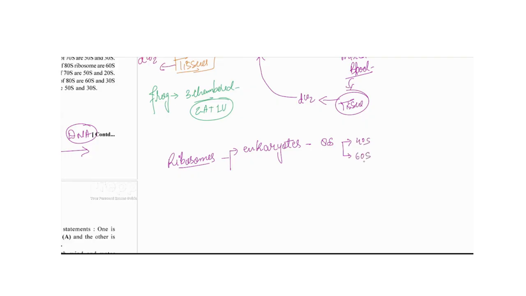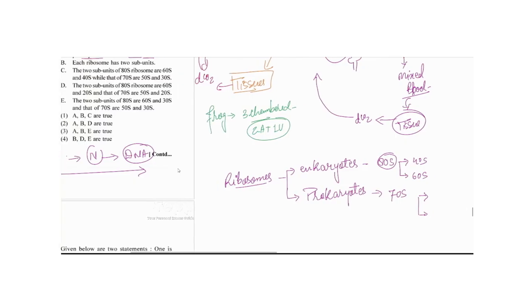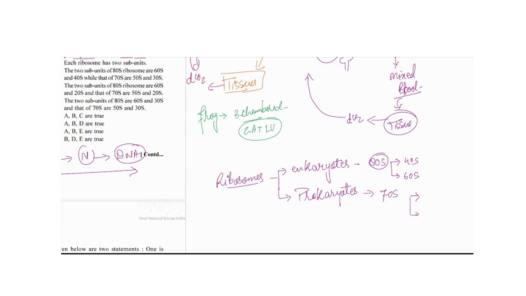Then you will say, ma'am, it would be 100S, so how is it 80S? When these two subunits combine, they lose the energy of 20S, so 80S remains. Then in prokaryotes we have 70S ribosomes. How does it become 70S? It has two subunits, 30S and 50S.